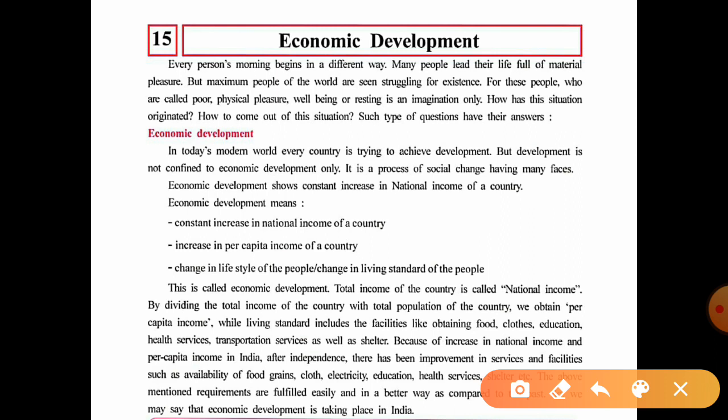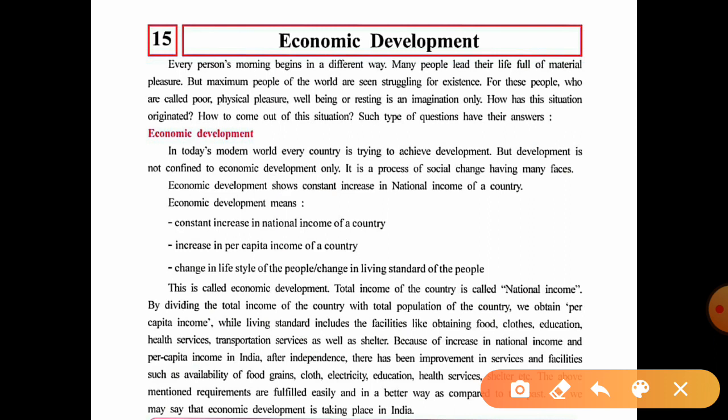When we can see these three aspects in a country, we can say that the country is economically developed. The total income of the country is called national income.